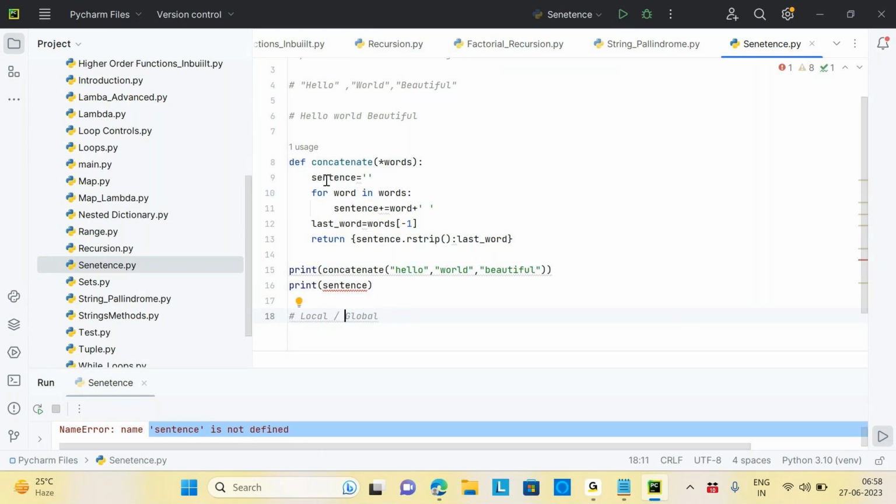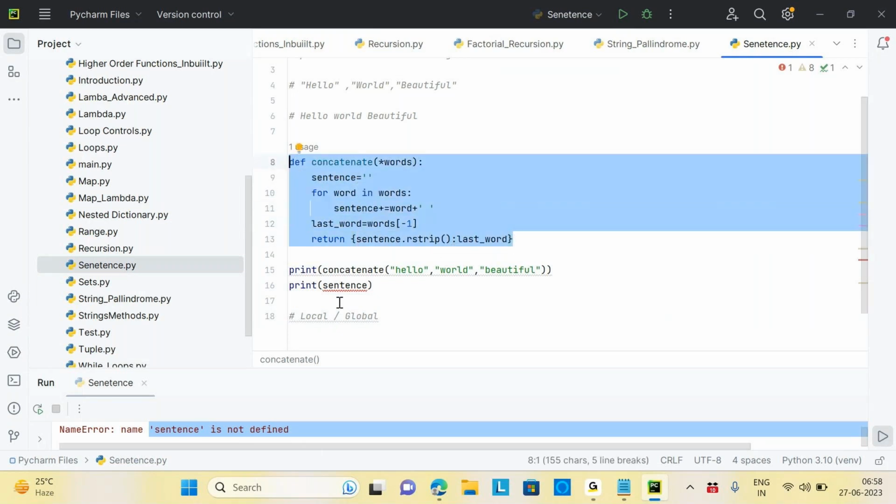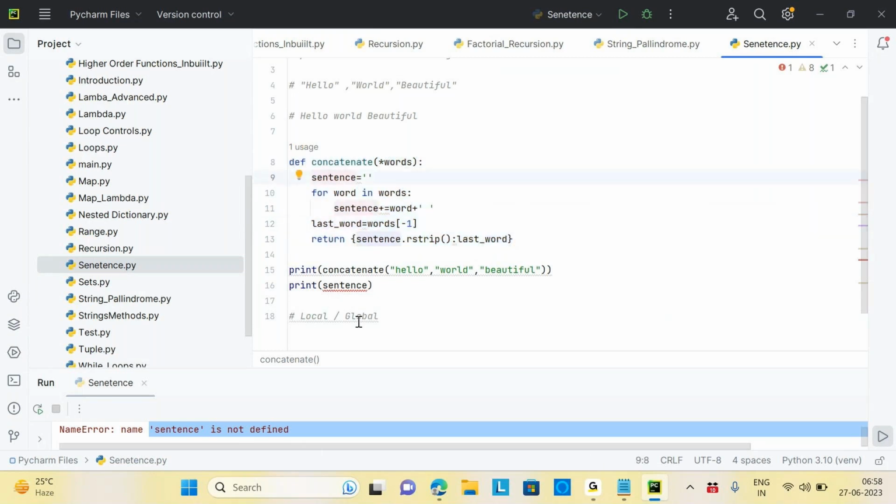By default, whenever you define any variable, it is local. Local means it is local to the function. You can't access this variable outside of the function, after the return statement, when we write sentence, it will not be able to see it.